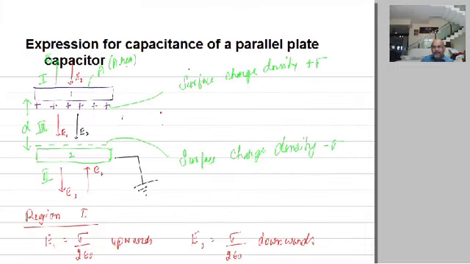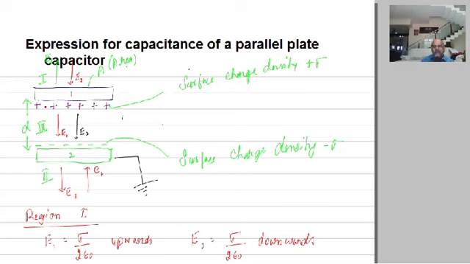Very simple. Consider two identical metal plates, each of area A, separated by a small gap D, and let plus sigma be the surface charge density on one plate and minus sigma be the surface charge density on the other plate. So now we have got three regions, region 1, region 2 and region 3.